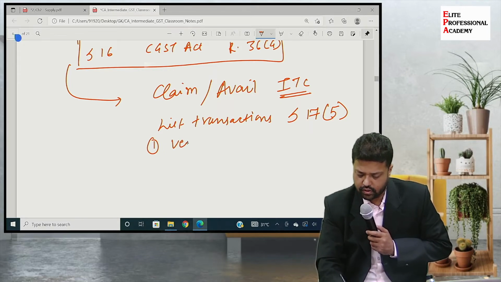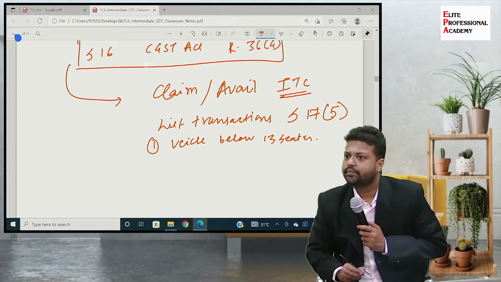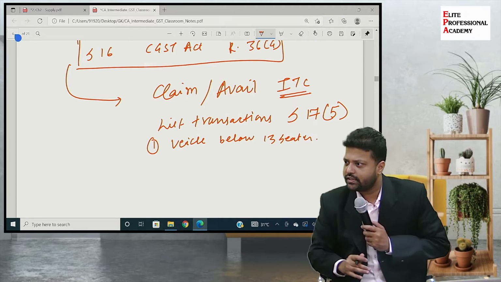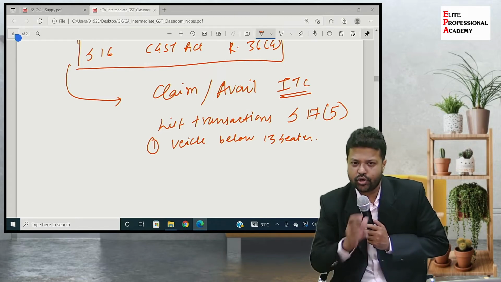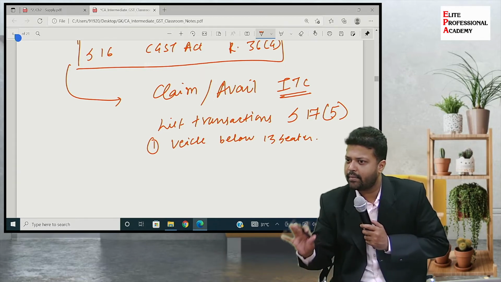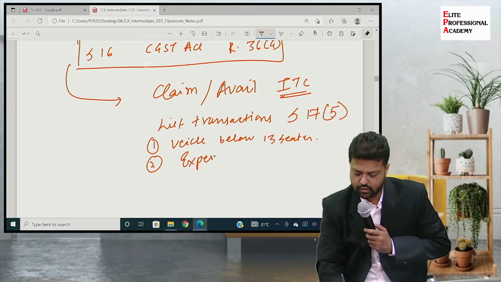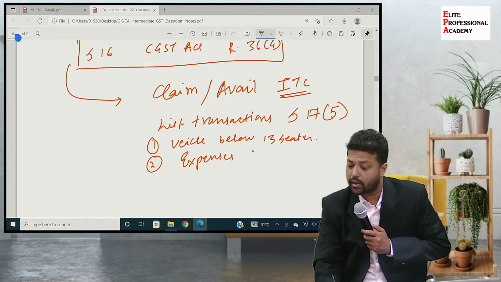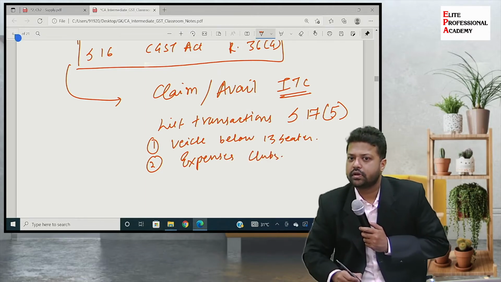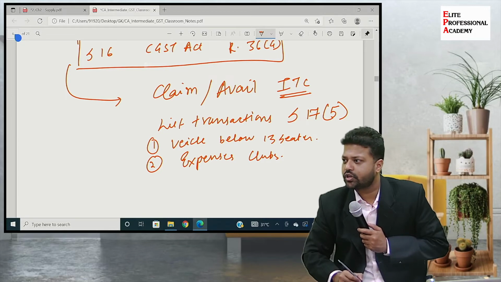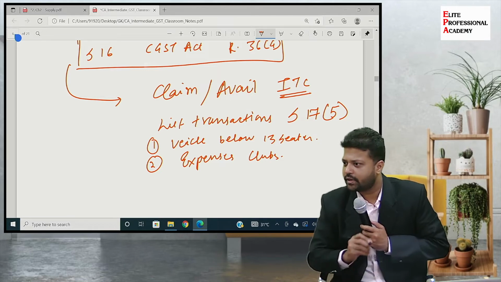Vehicles below 13-seater capacity. So cars that we see: whatever taxes we paid on cars is not available to be claimed as input tax credit. Second, any expenses related to clubs. If you incur any expenses on clubs, etc., you will not get the tax benefit on those club expenses.